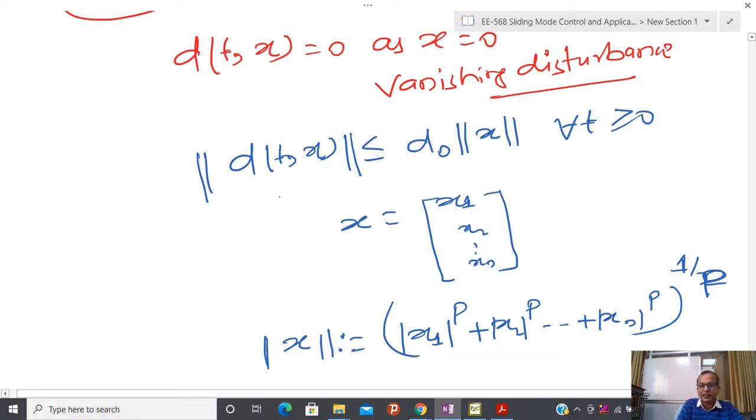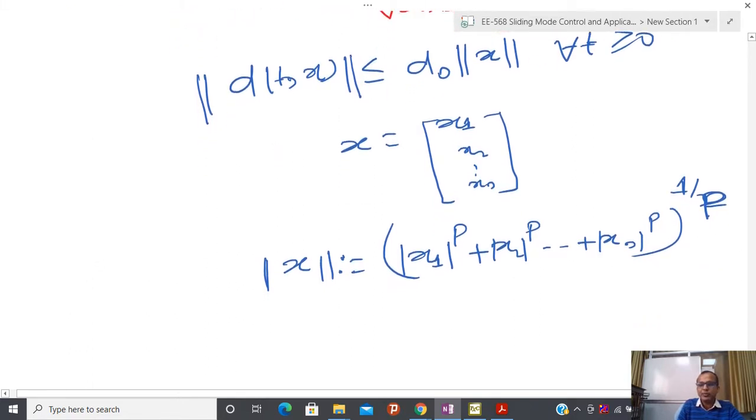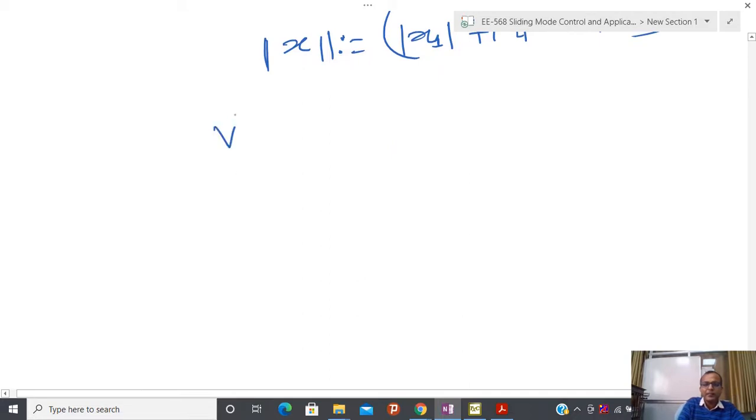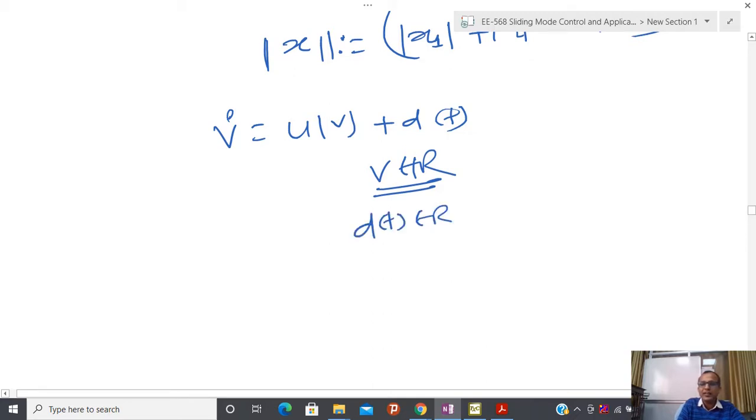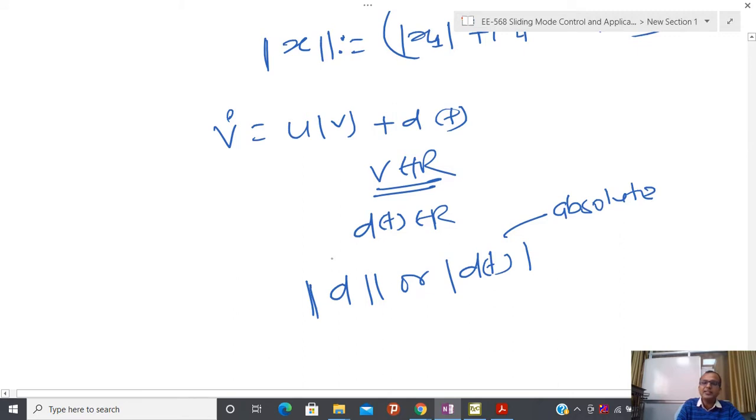If I have a one-dimensional quantity, for example in this particular problem v dot equals uv plus d(t), and I know that v belongs to R, then in order to match the dimension, d(t) also belongs to R. At that time you can write it like this, or with the absolute value of d(t).